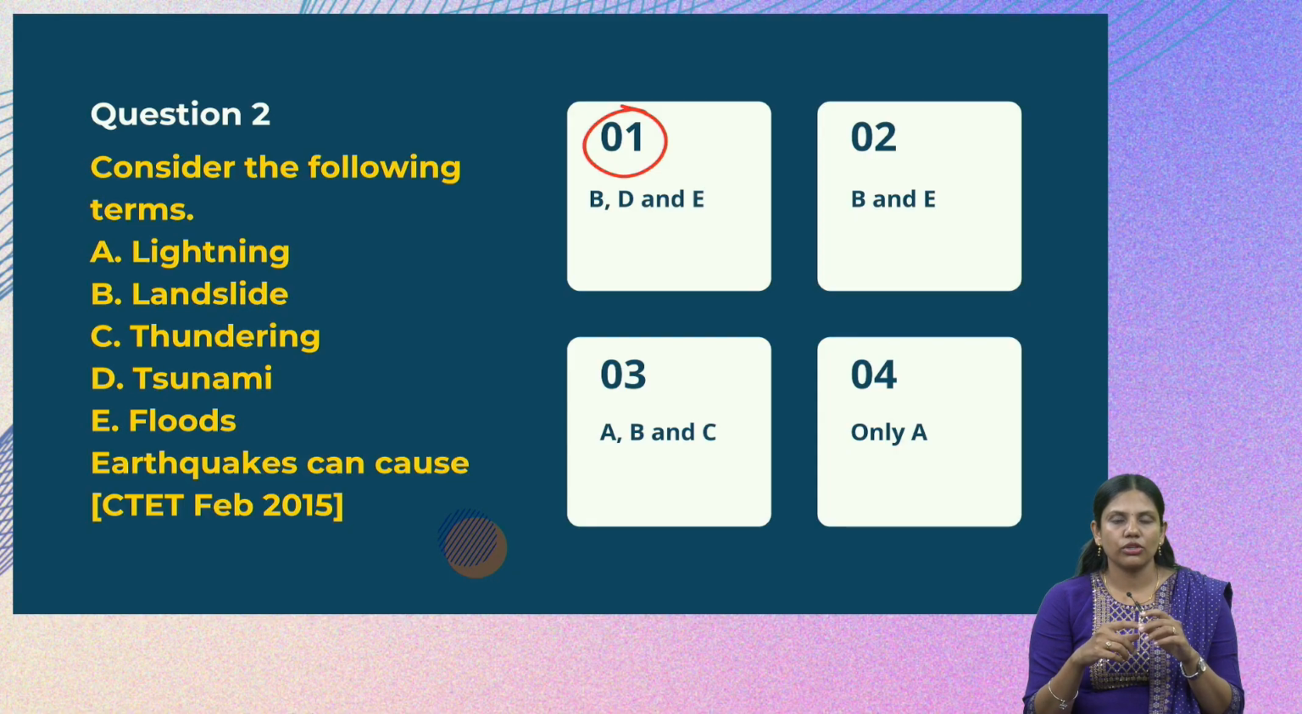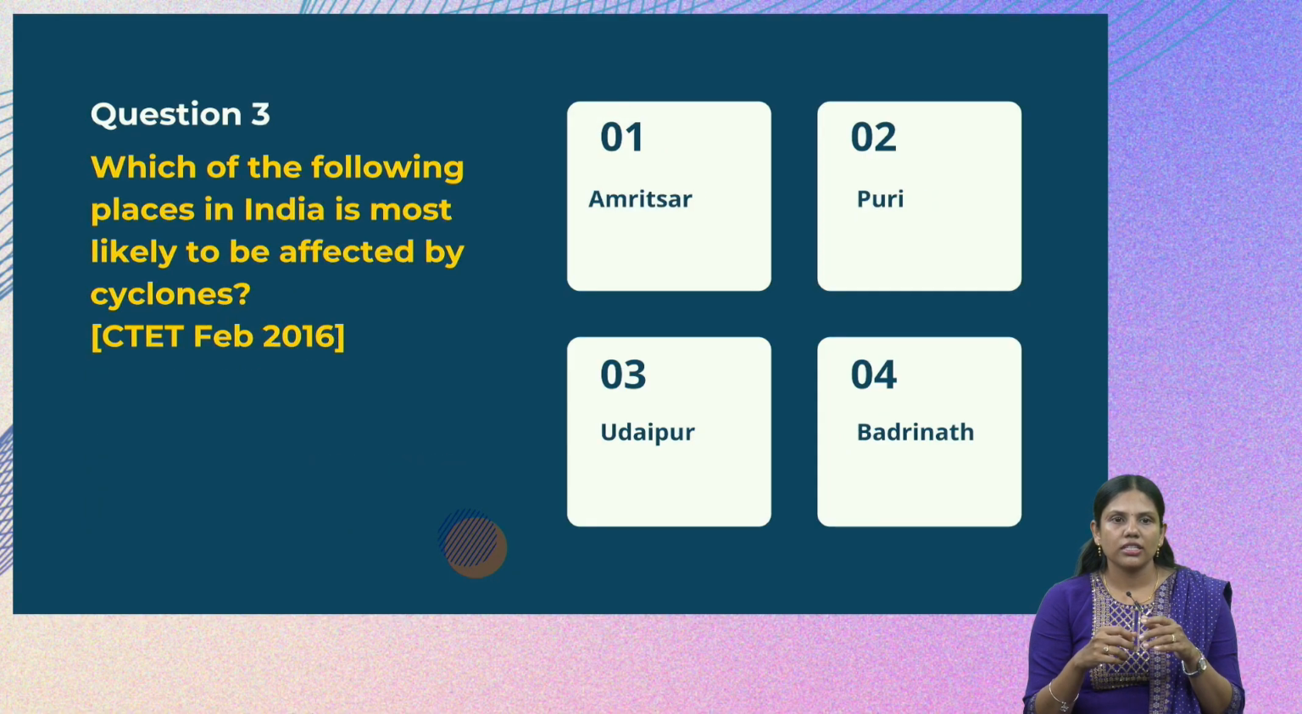Now let's go to the next question. Which of the following places in India is most likely to be affected by cyclones? The options are Amritsar, Puri, Udaipur and Badrinath. We have also discussed, when discussing cyclones, that there are some places in India which are more prone to cyclones, and Puri is located in Orissa and thus is more prone to cyclones, being a coastal city. Amritsar, Udaipur as well as Badrinath are not coastal cities, they are more on the other side. So the only option here is Puri, that is the correct answer.